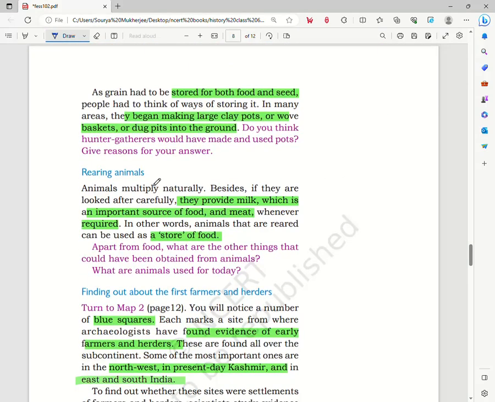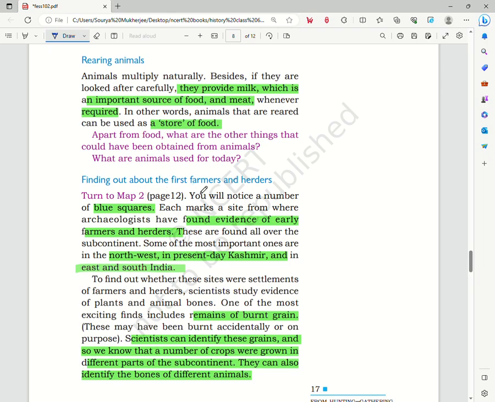So the next part is rearing of animals. Now, the animals were reared because they provide milk, which is an important source of food, and also as a source of meat. So animals in a way were a store of food.